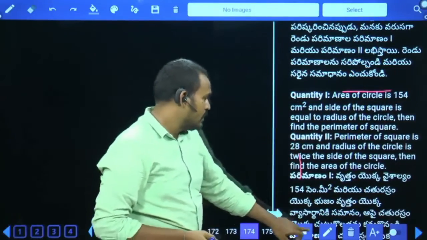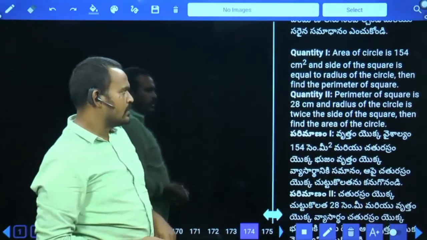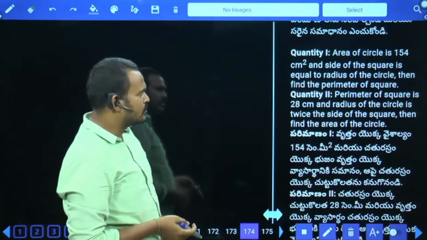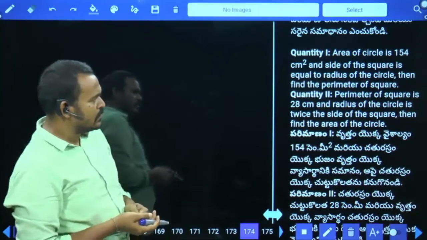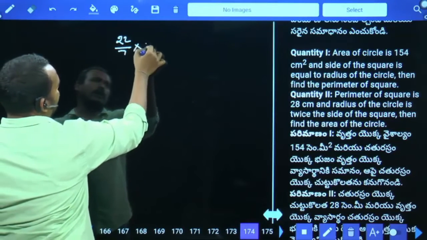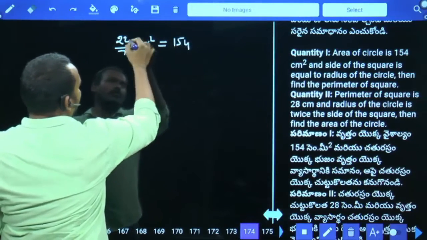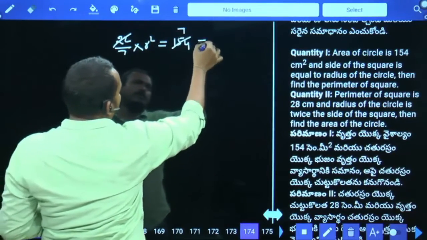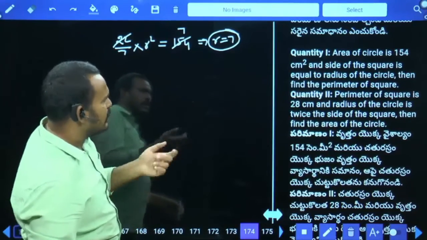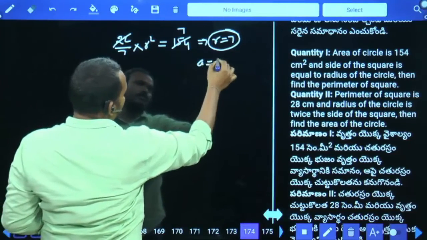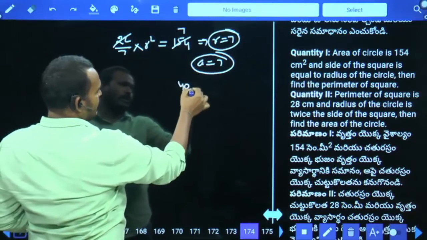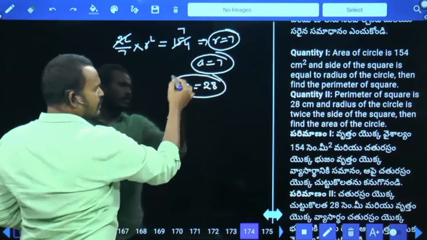Quantity 1: area of the circle is 154 centimeter square and the side of the square is equal to the radius of the circle. Then find the perimeter of the square. Area of the circle is 22/7 into r square equals 154. 22 times 7, then radius equals 7. Side of the square is equal to the radius, so the side is also 7. Perimeter of a square is 4a, which is 28. It is Q1.